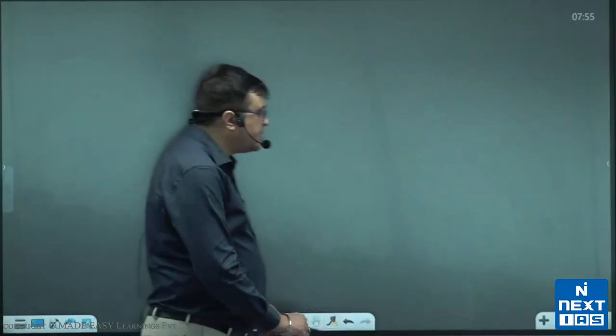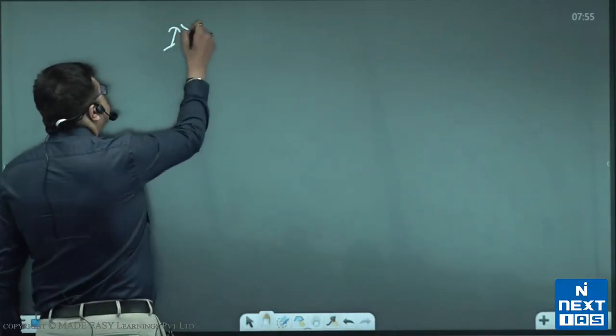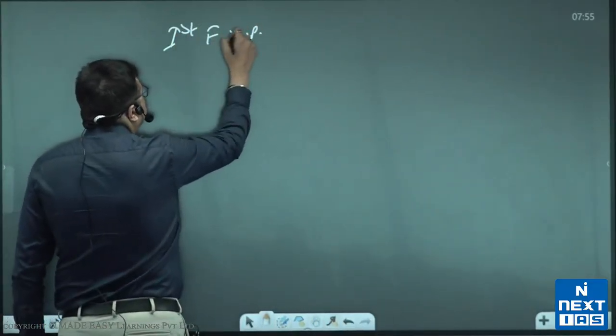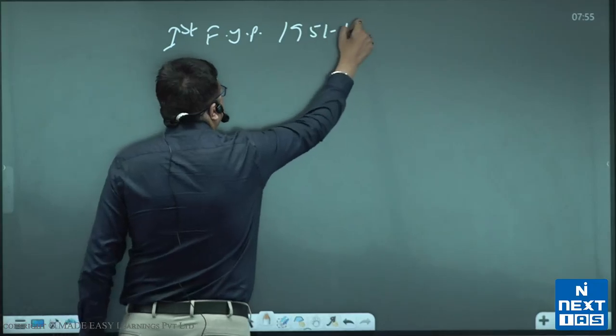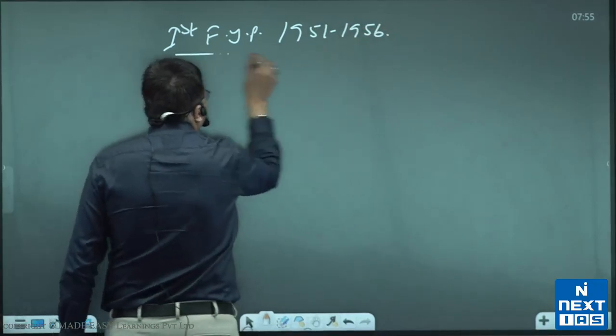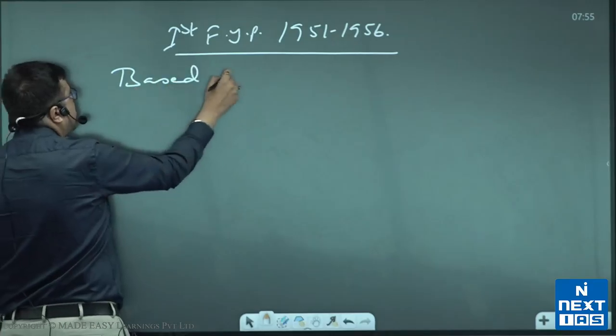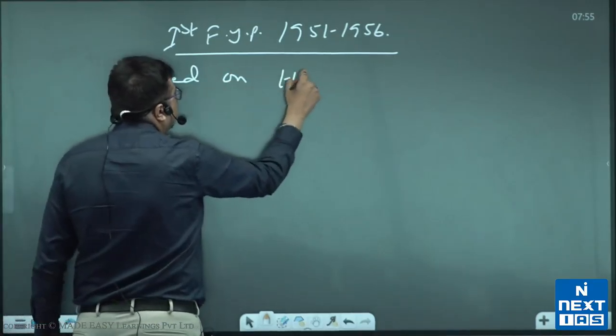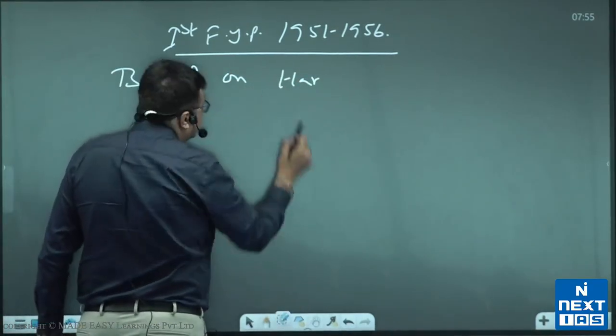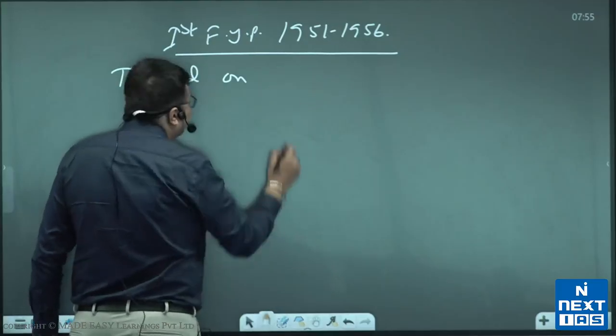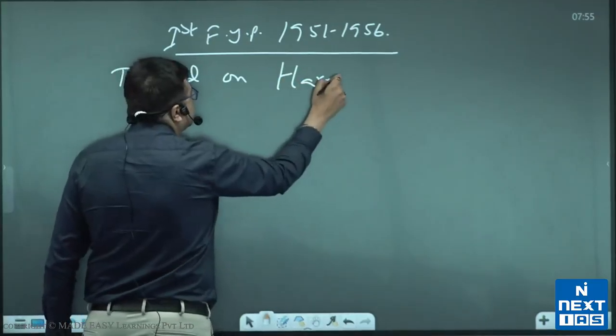First 5-year plan, 1951 to 1956. This first 5-year plan was based on the Harrod-Domar model of growth. Again, you don't have to do any research on this model.